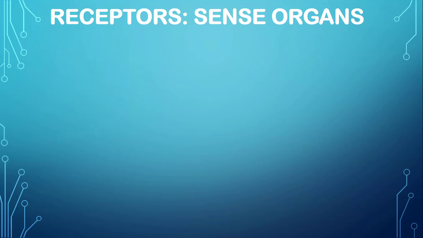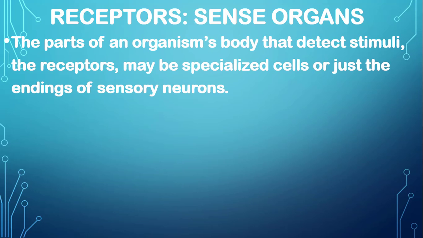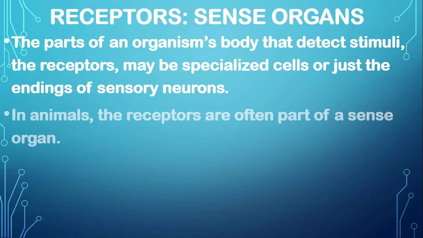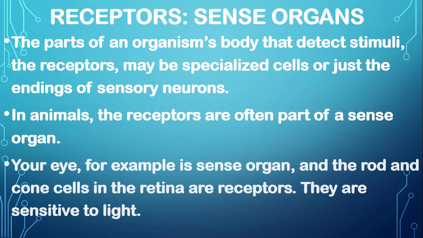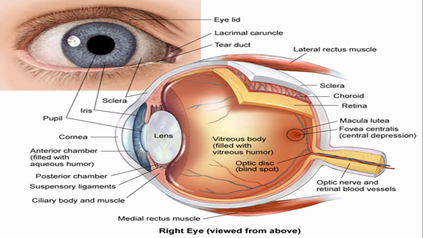The part of an organism's body that detects stimuli, the receptors, may be specialized cells or just the endings of sensory neurons. In animals, the receptors are often part of the sense organ. Your eye, for example, is a sense organ, and the rod and cone cells in the retina are receptors. They are sensitive to light.